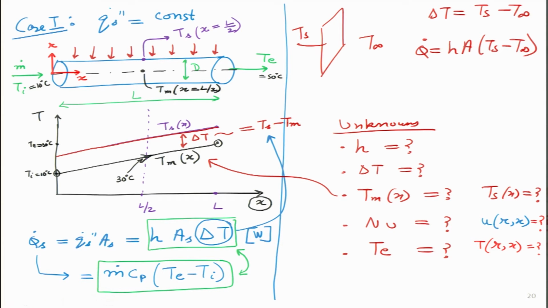Then one last thing which we have not even talked about right now, what will be the effect of the entrance region? So, we will define there is something called the entrance region of the pipe where the flow is not fully developed. So, in that entrance region the flow behaves slightly different, and then once it becomes fully developed, then the velocity profile, temperature profile, it becomes much easier to calculate and much more simple.